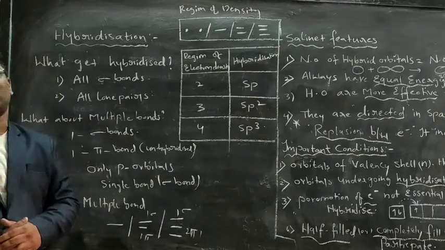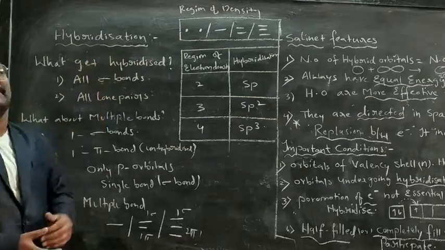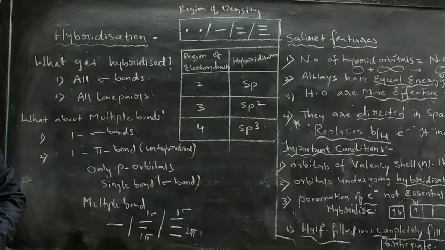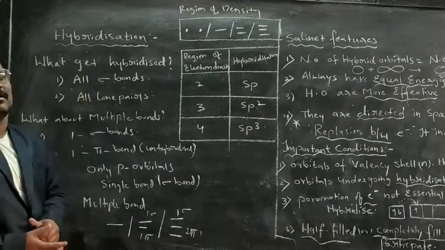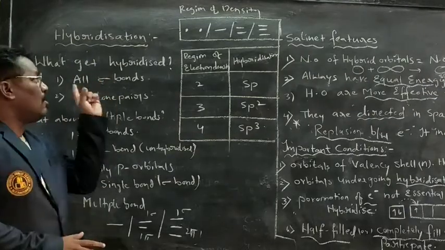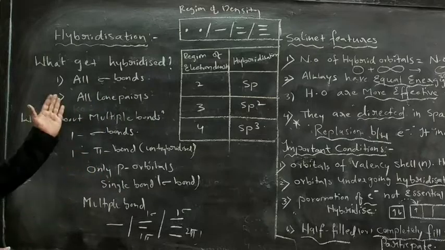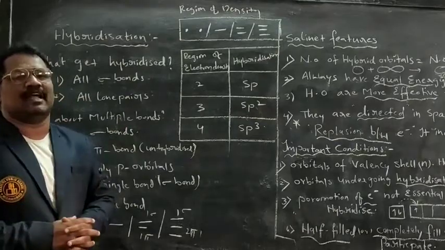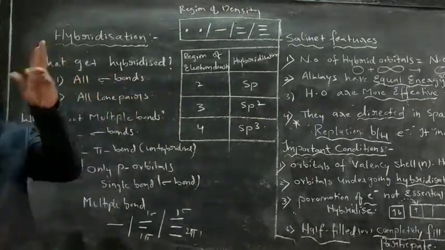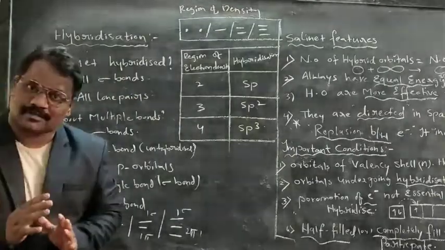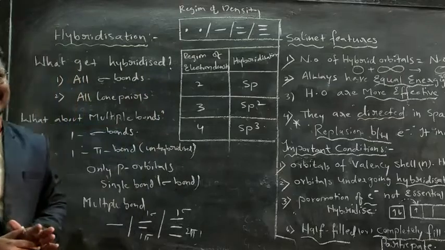The first question that will rise in our mind: what will get hybridized? Hybridization can take place for two things. All sigma bonds will get hybridized, and all lone pairs will also get hybridized. What will get hybridized? There are two things: all sigma bonds as well as all lone pairs.